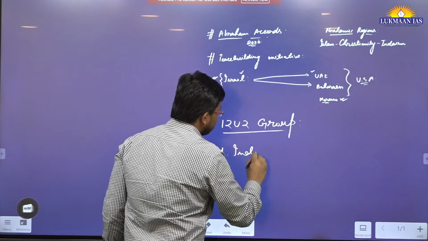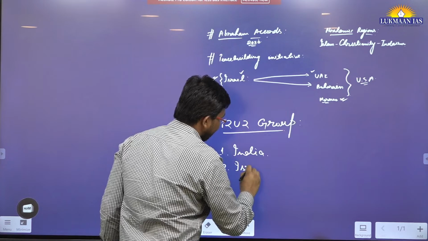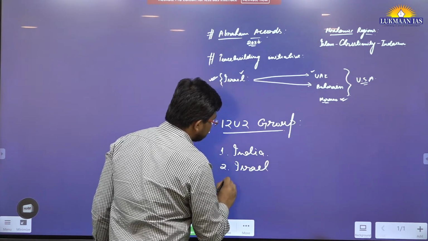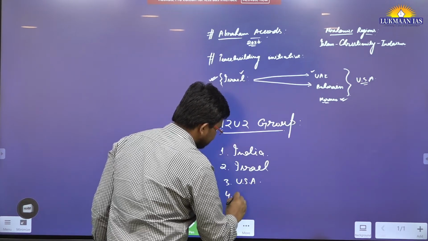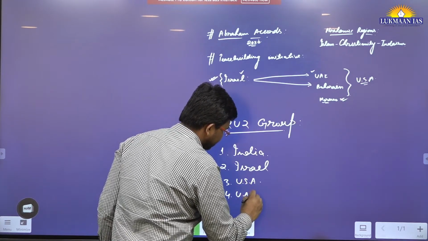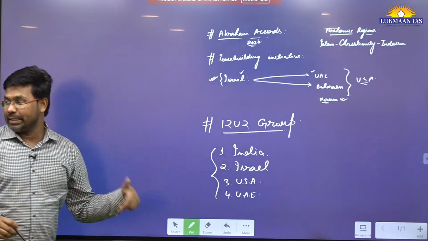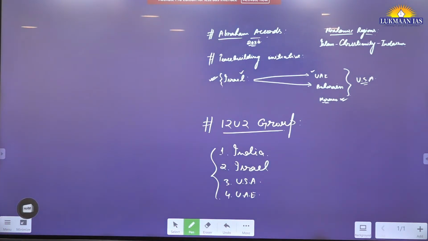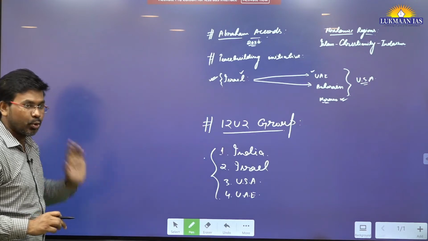One country is India, the second is Israel, the third is the USA, and the fourth is the United Arab Emirates. So we need to remember the names of the countries. India, Israel, UAE and USA are part of the I2U2 grouping.